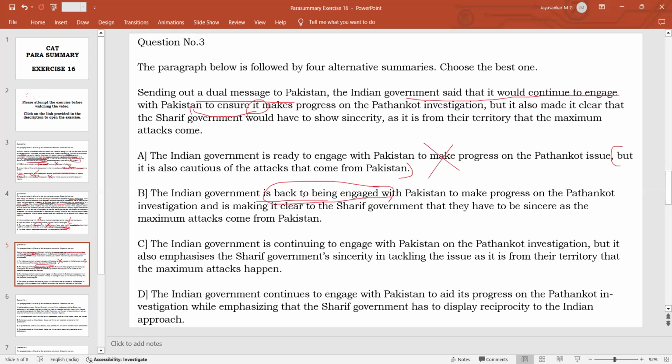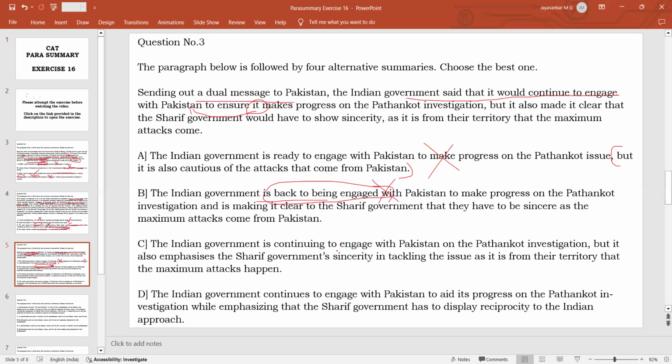So earlier, the Indian government was engaging with Pakistan. In between, they stopped cooperating with Pakistan. Now they are back to being engaged with Pakistan. That is the meaning when you state the Indian government is back to being engaged with Pakistan. Whereas the passage says that the Indian government is continuing to engage with Pakistan. So that is why you can stop reading here itself, because this is wrong. The other parts, all right, there is no problem, but because of this problem, option B can be eliminated.